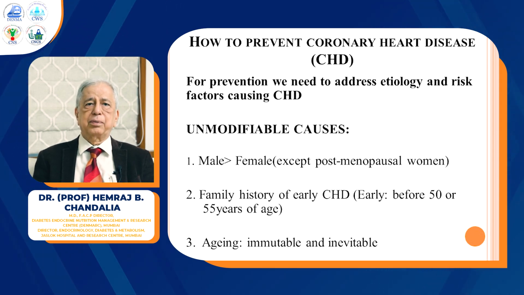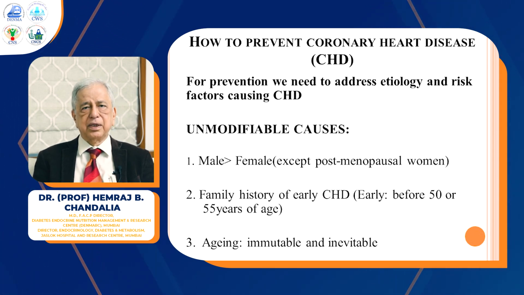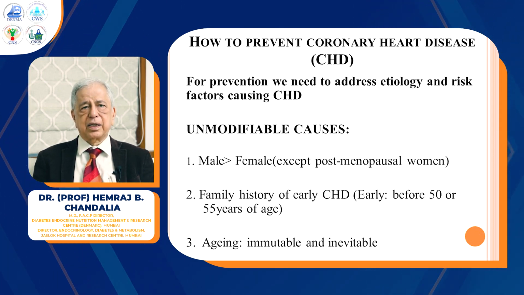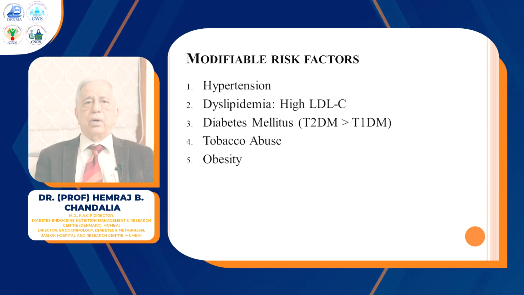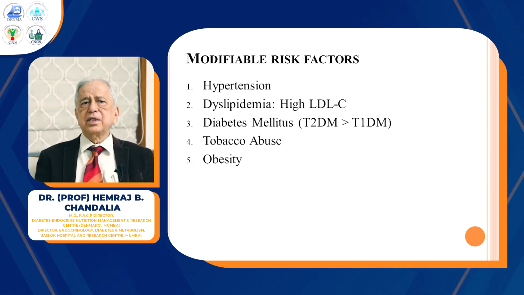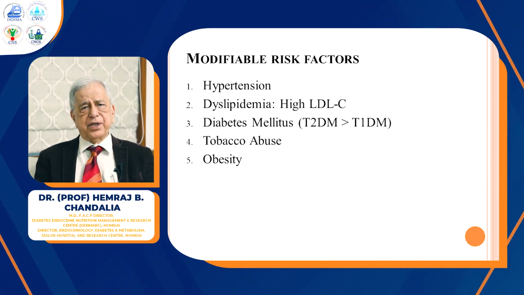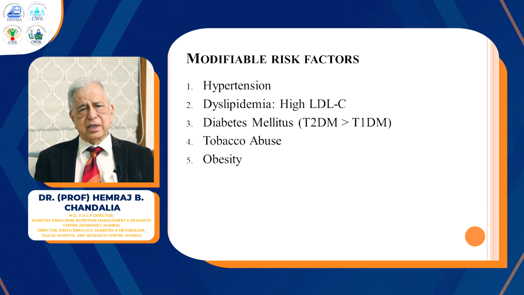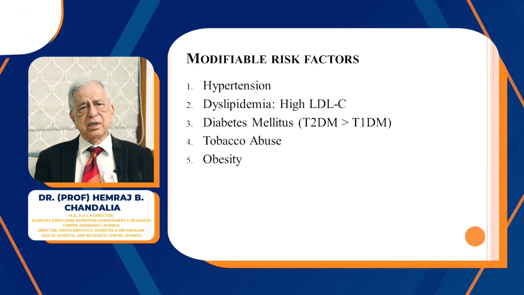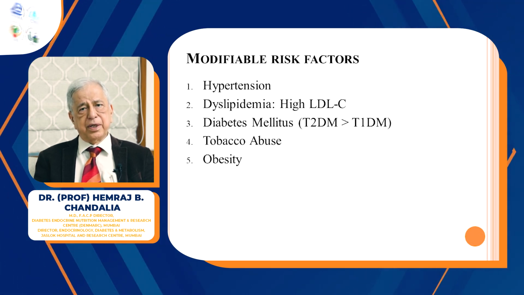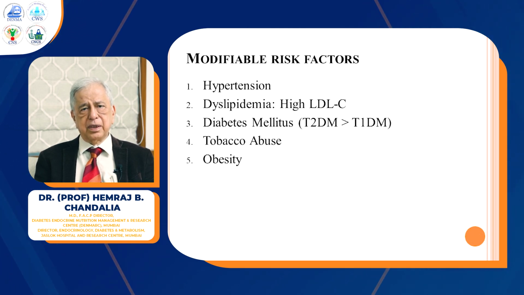And of course, the process of aging is immutable and inevitable, and as the age advances, the possibility of coronary artery disease increases. Modifiable risk factors are the ones which we need to look at very carefully. There we can help the patient by changing the outcomes. Now, of these modifiable factors, most important is hypertension. Then, of course, dyslipidemia, primary target presently being LDL cholesterol, and diabetes, especially uncontrolled diabetes.